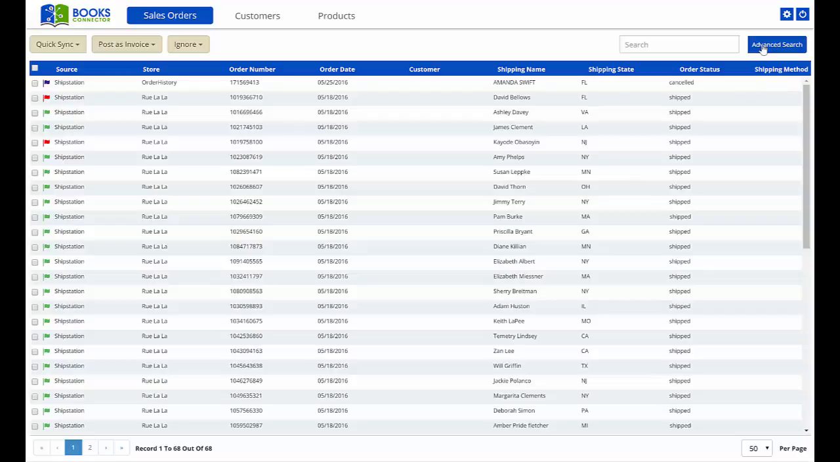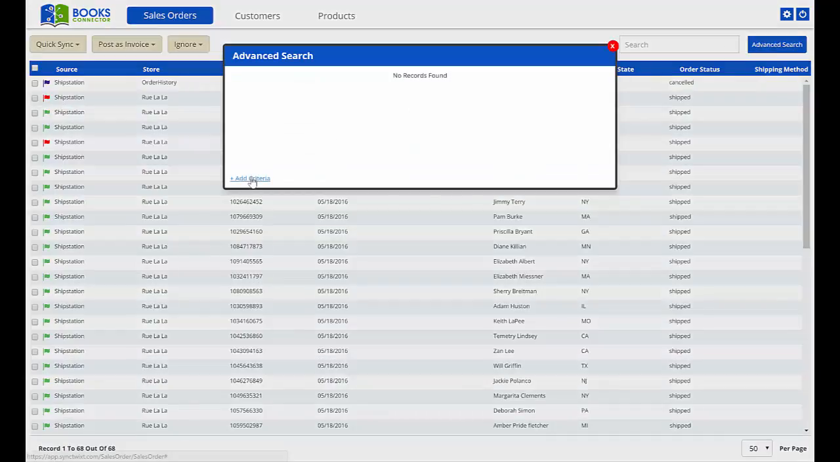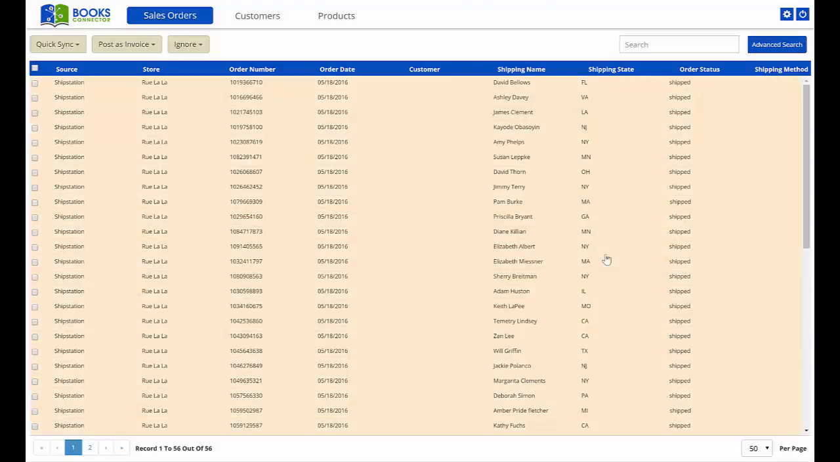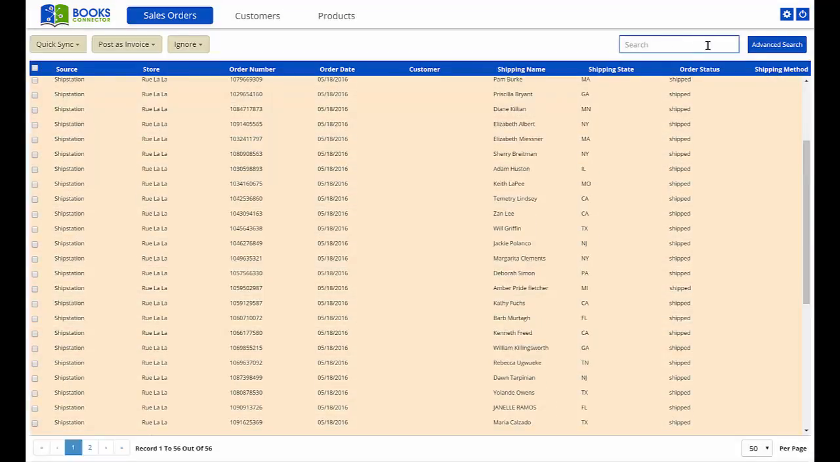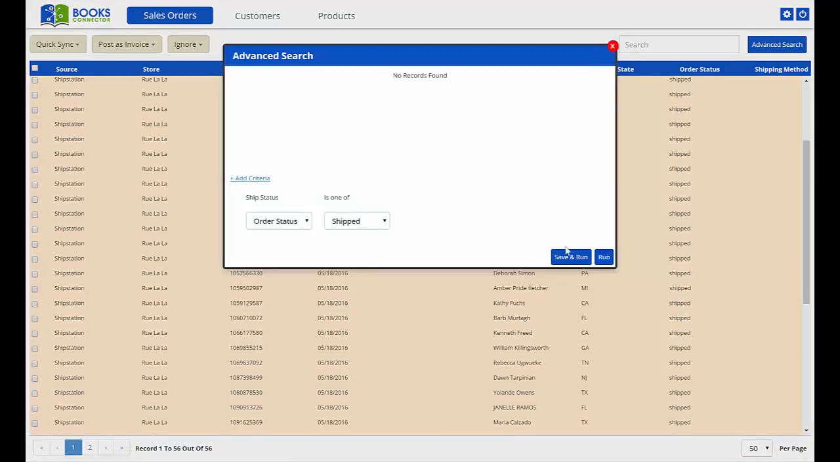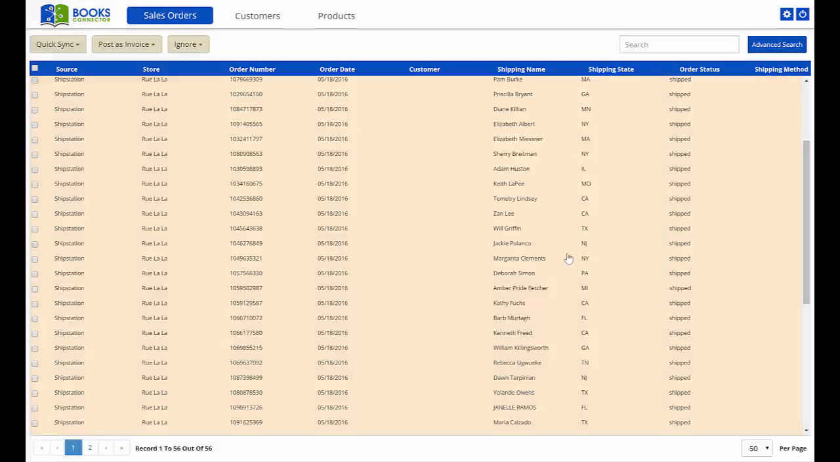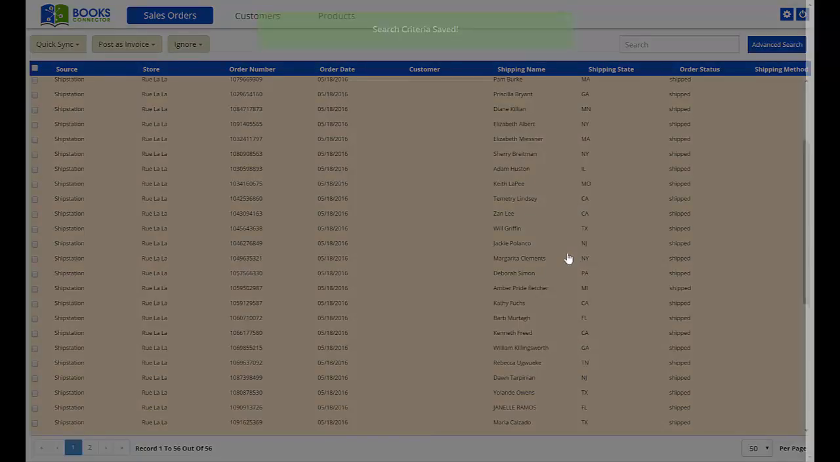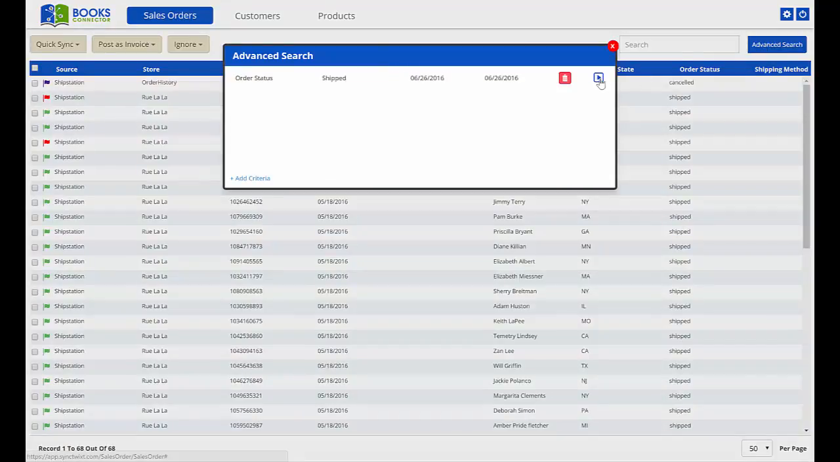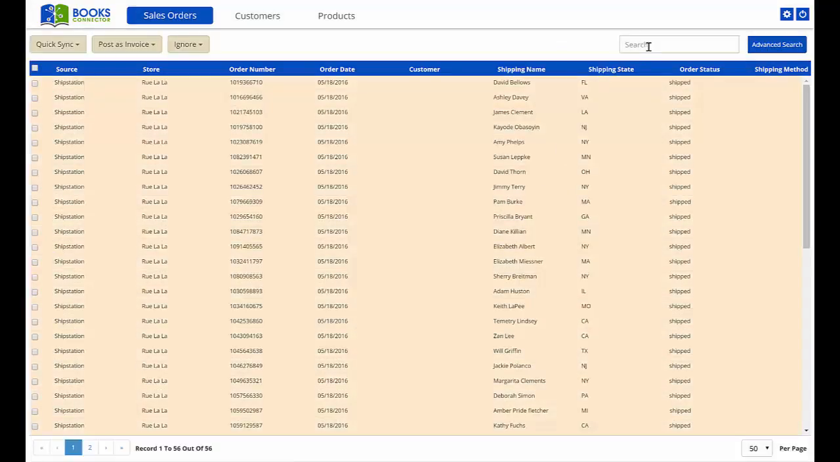Sales orders have an advanced search feature. What that allows us to do is, let's say we want to look at only the orders that have shipped on our list here. The advanced search has an added feature of being able to save and run. What save and run allows us to do is just go and quickly run that search, and then we can filter it